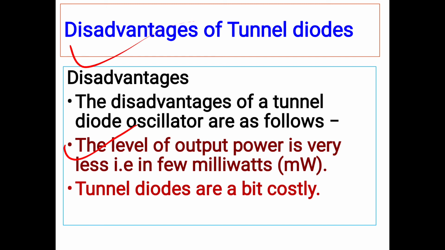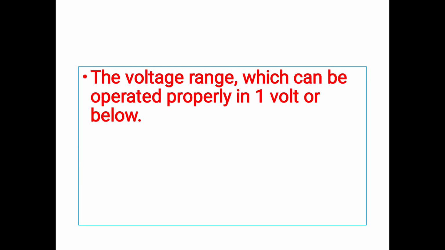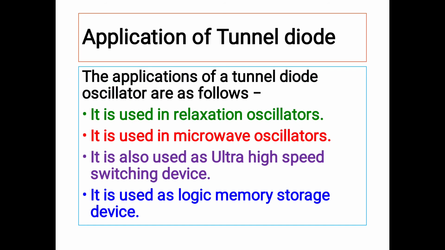And the next disadvantage is that tunnel diodes are a bit costly. So these tunnel diodes are costly, and we can say that it is also a disadvantage. The next one is that the voltage range in which it can be operated properly is 1 volt or below. So it can only be operated properly at 1 volt or below 1 volt. This is also one of the disadvantages of the tunnel diode.